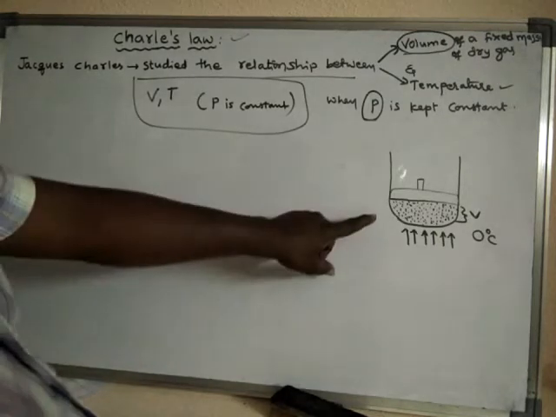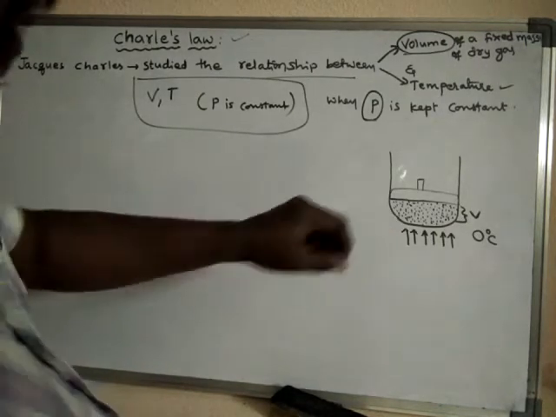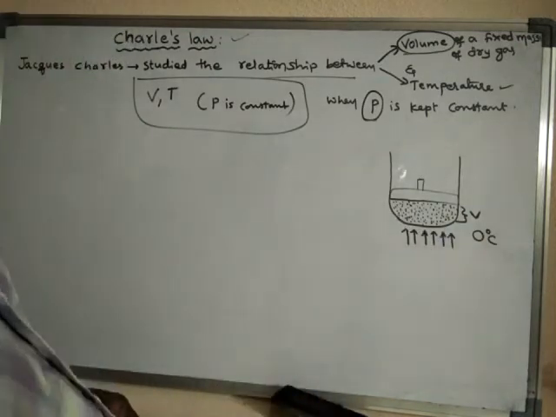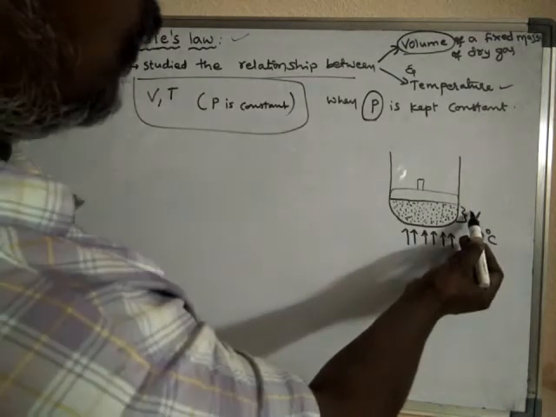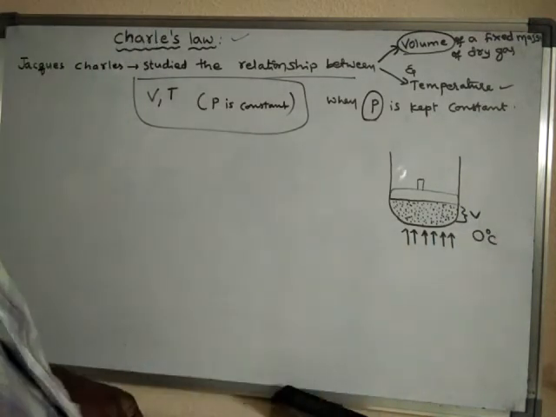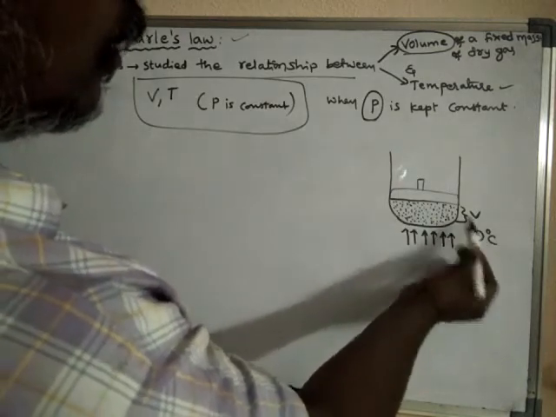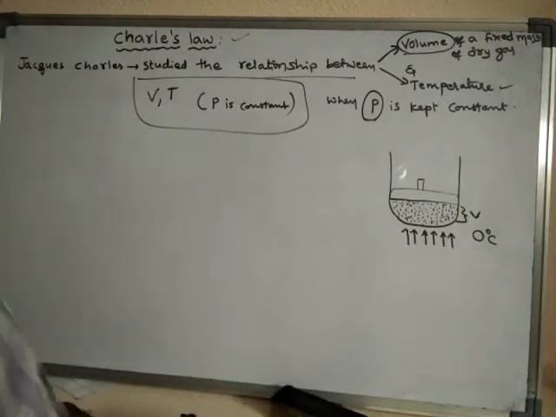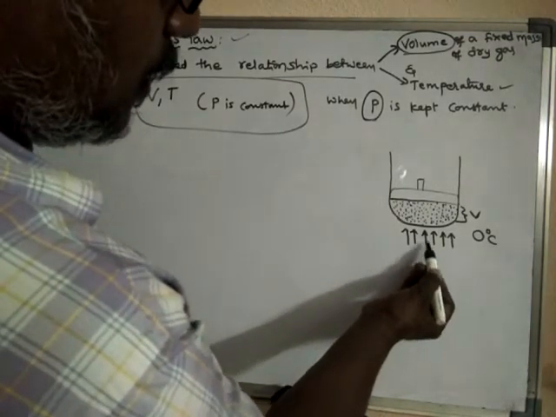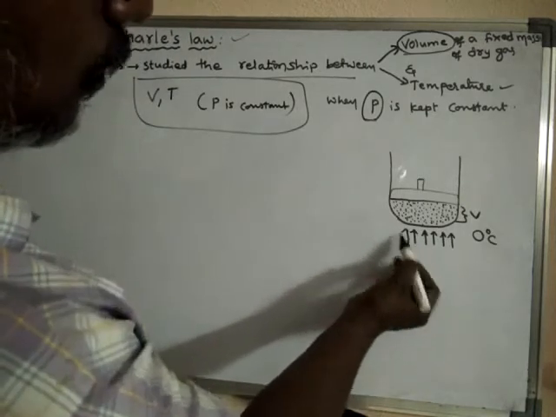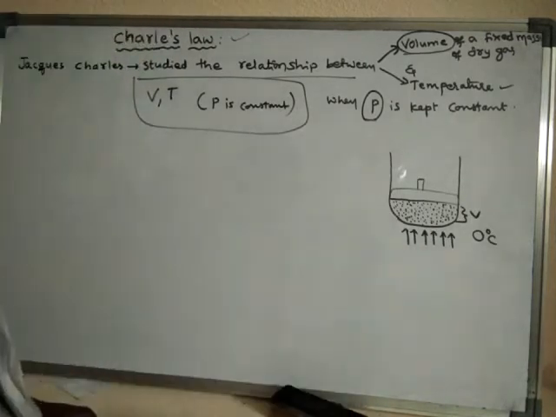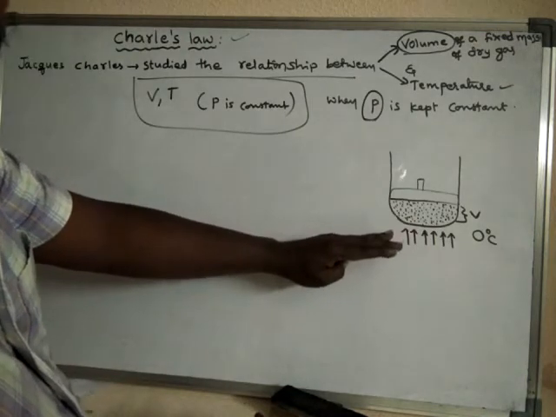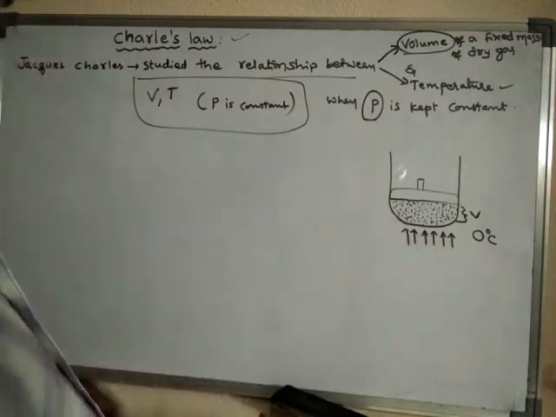See, what did he study? We will learn now. He took a certain mass of gas whose volume is V at 0 degrees centigrade. So the temperature of the gas is 0 degrees centigrade, and the volume of the gas is V. Now he raised the temperature. This upward arrow indicates that the temperature of the gas is increased. That means it is heated.